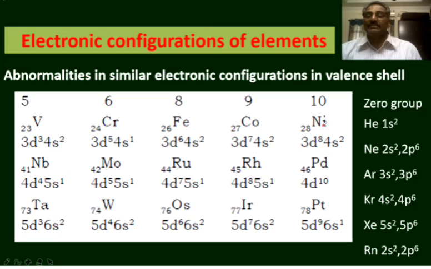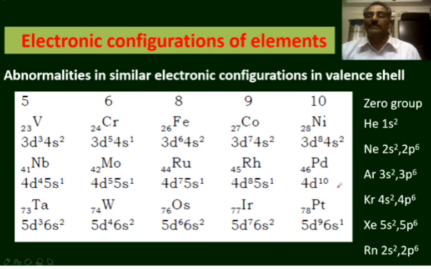Next, in the 10th group, the electronic configuration of nickel is 4s2 3d8 in the fourth period. The next element in the same group, palladium, is 4d10 5s0. There is no electron in 5s, so electrons are not filled in 5s.